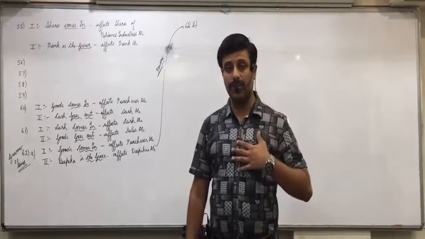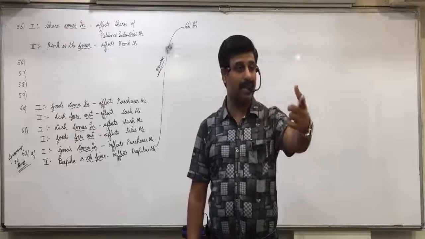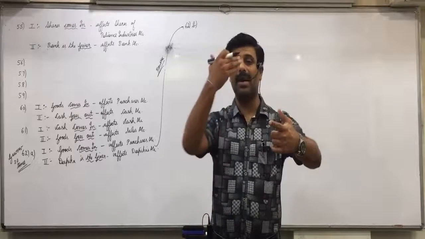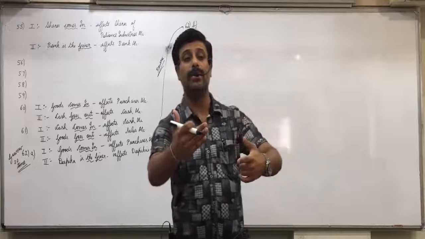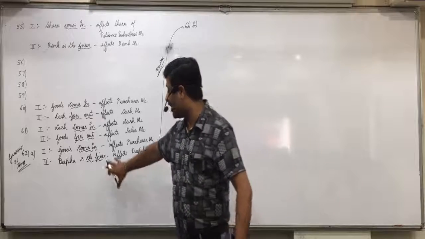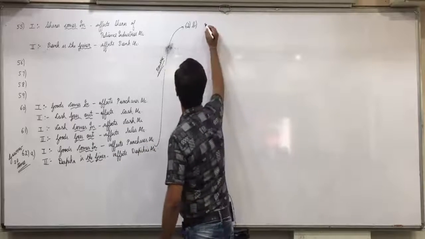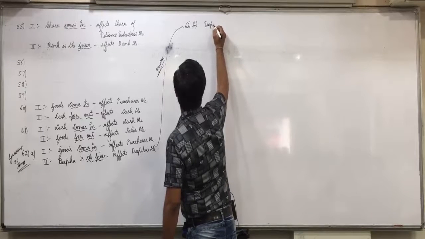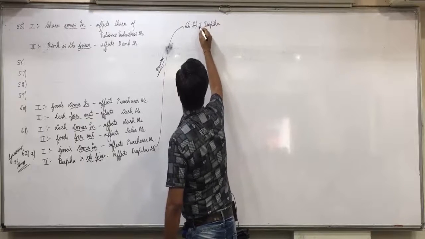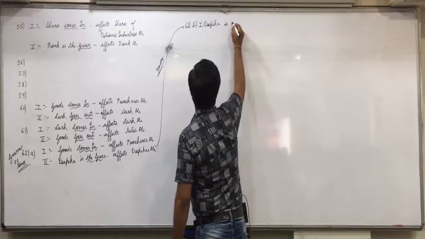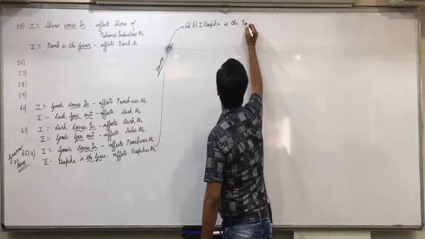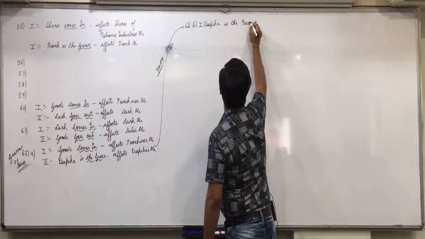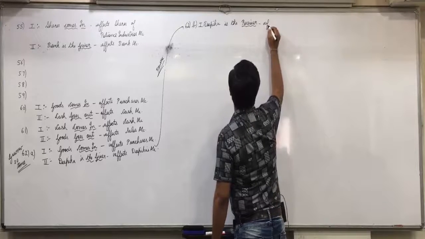See, we purchased goods from Deepika, so Deepika is the giver. Now we return back to Deepika, so who is Deepika? Receiver. So that second effect now will become first: Deepika is the receiver, affects Deepika's account.